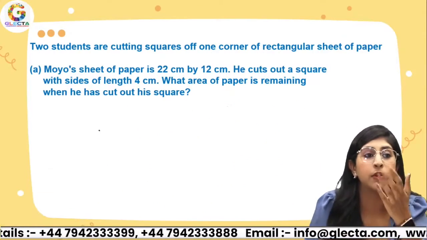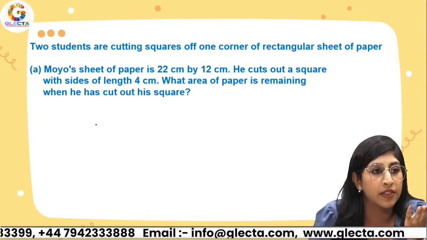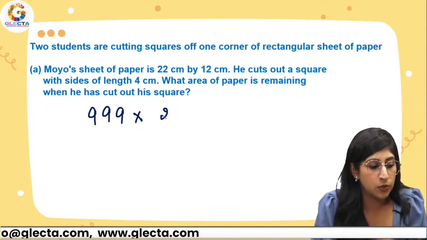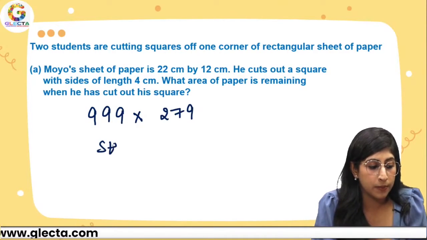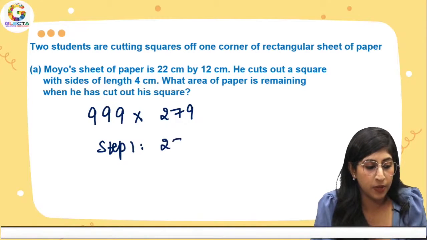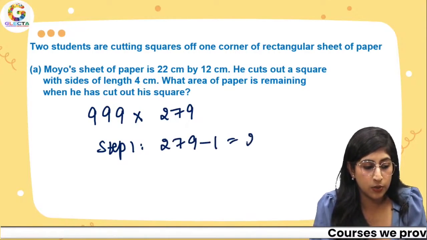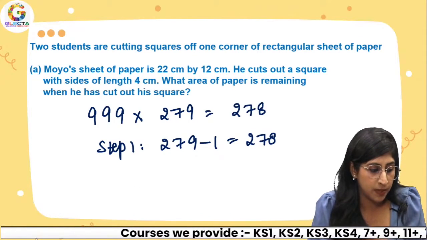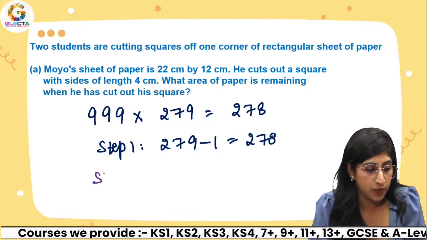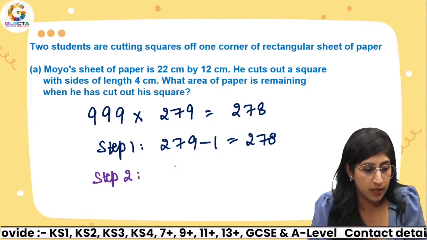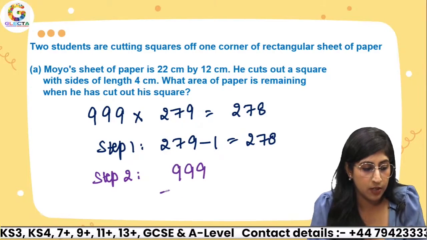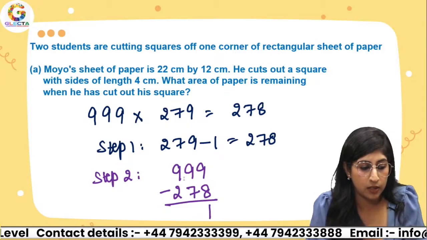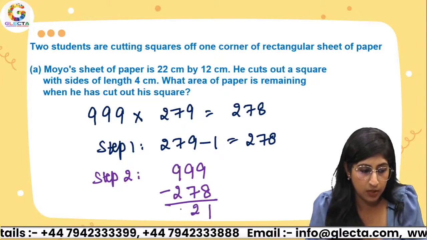So, let me take any number that you guys have given me. So, Ekta says 279. All right. So, 999 times 279. Step 1. Take away 1 from the given number. So, that is 278. So, the first 3 digits would be 278. Then, step 2. Whatever number you have written, take it away from 999. So, 999, take away 278. 9 minus 8, 1. 9 minus 7, 2. 9 minus 2, 7.